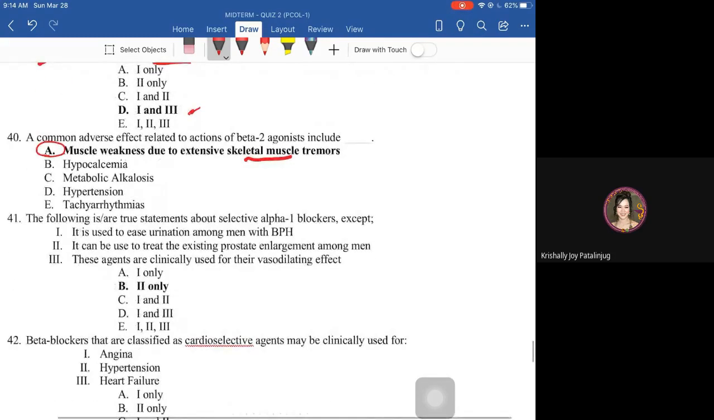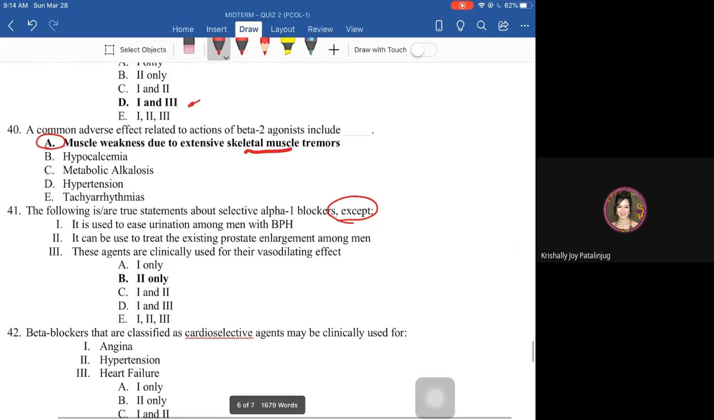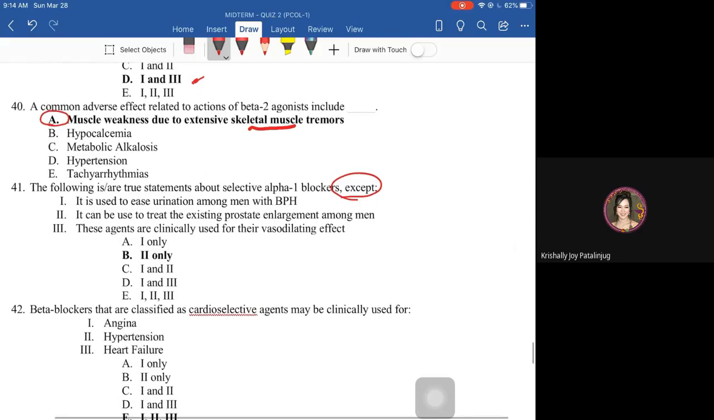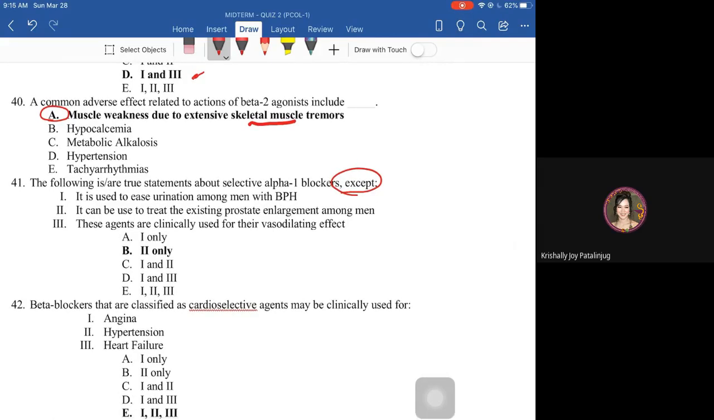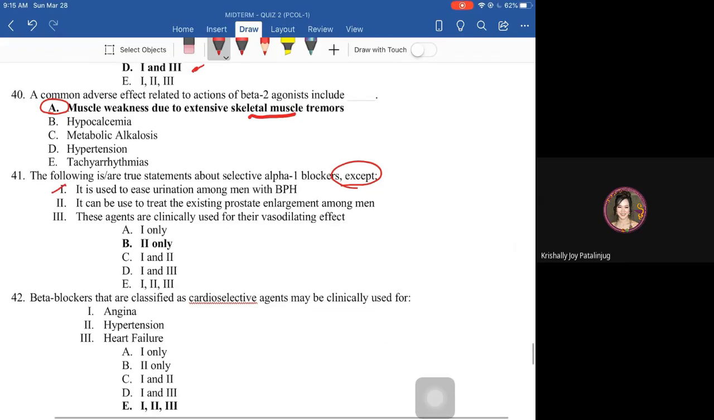Next, the following are true statements about selective alpha 1 blockers, except. So, let's find the exception related to selective alpha 1 blockers. First, it is used to ease urination among men. This is actually a true statement for selective alpha 1 blockers. They are used for those patients with BPH who have difficulty urinating. Same with 3. Because of their vasodilating effect, they can ease urination for men with BPH.